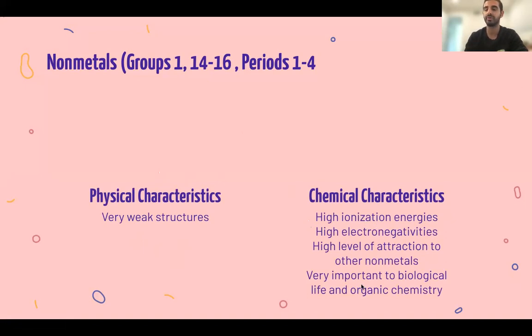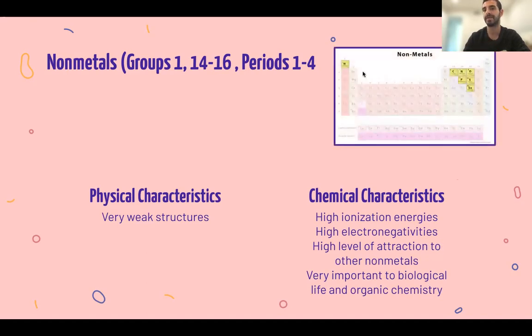And they're very important to biological life and organic chemistry. So they have no metallic characteristics. They cannot conduct anything. They cannot donate electrons to power what we know as electricity now. But they're very important to biological life and organic chemistry. Most of our bodies are made from nonmetals, obviously. And that bridge between what is a nonmetal and what is a metal is very clear. And again, hydrogen all the way to selenium here.